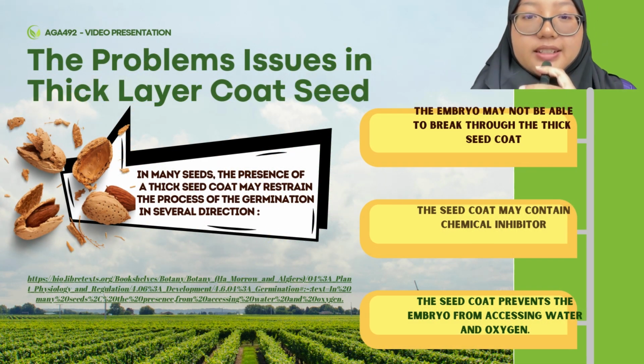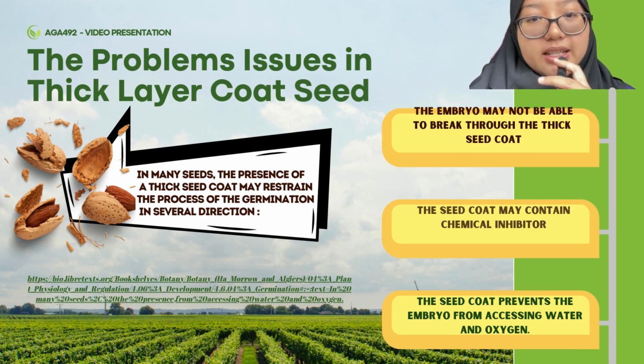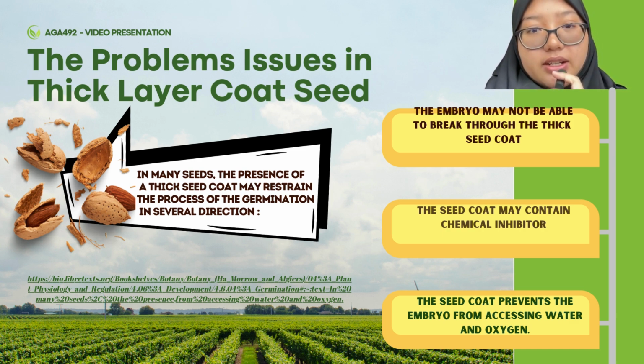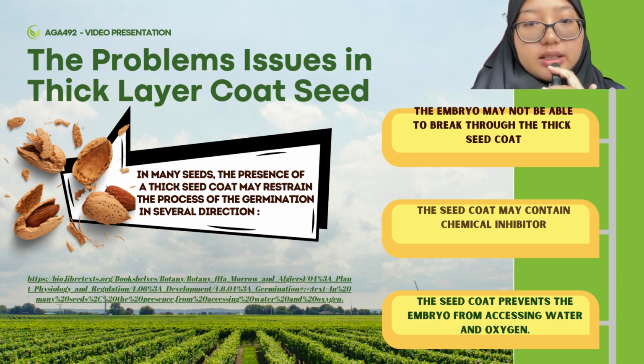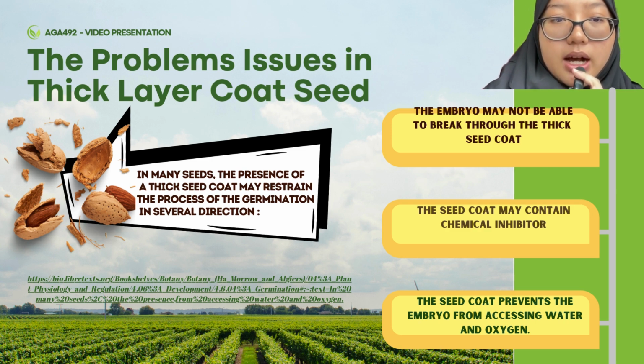Next we move to the problems and issues in thick layer coat seed. What does thick layer coat seed mean? In many seeds, the presence of a thick seed coat may restrain the process of germination in several directions. It means certain situations involving the seed coating do not make sure that 100% of the seed germination will be successful. So this is my list, which is the first one.